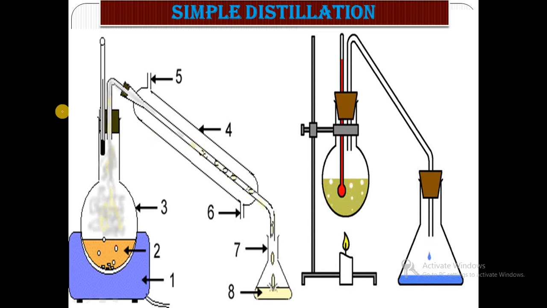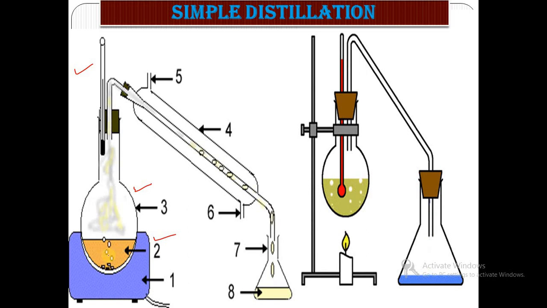So this is the animation of the simple distillation technique. In simple distillation, this is a heating mantle, this is a round bottom flask, then a thermometer.